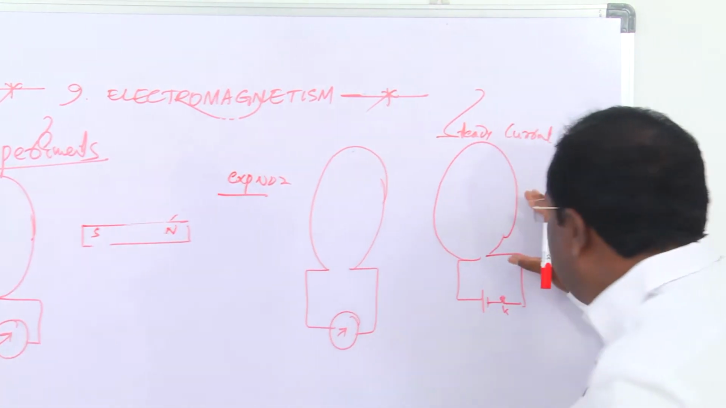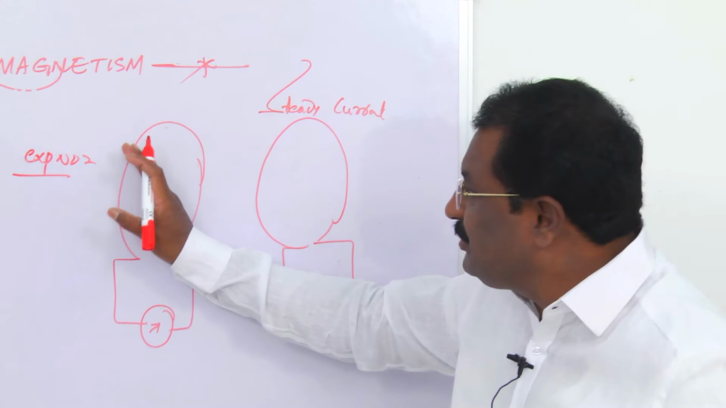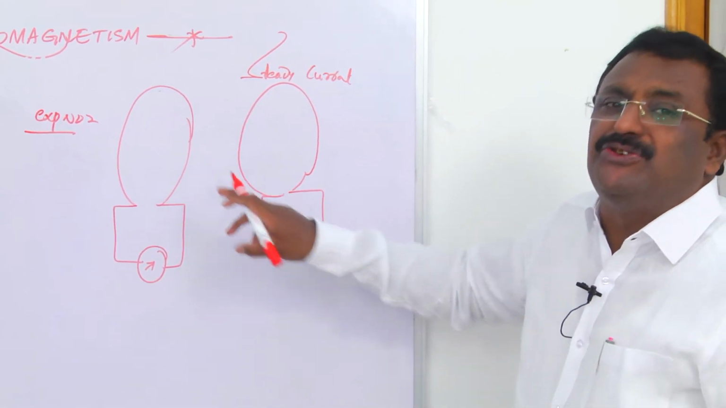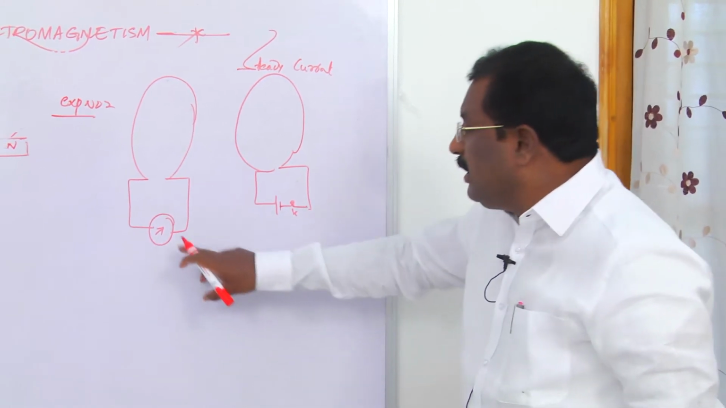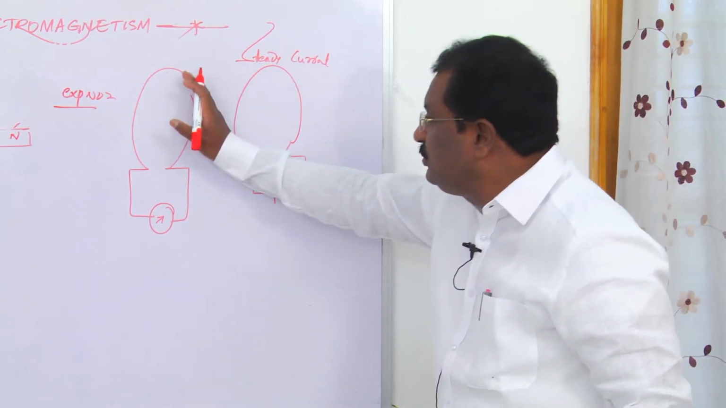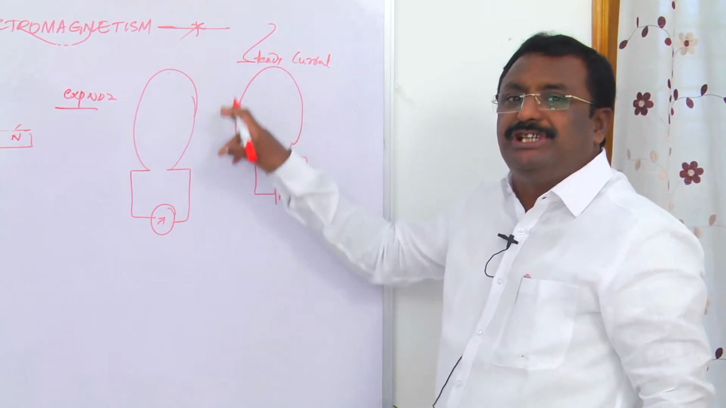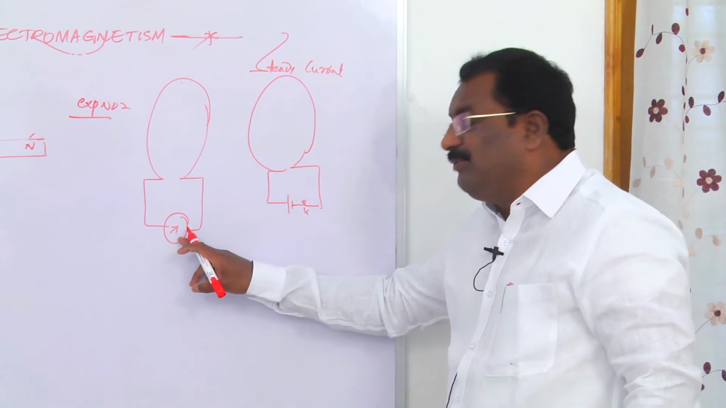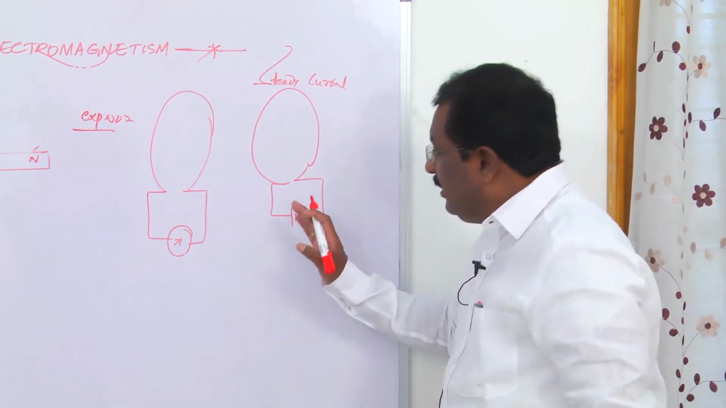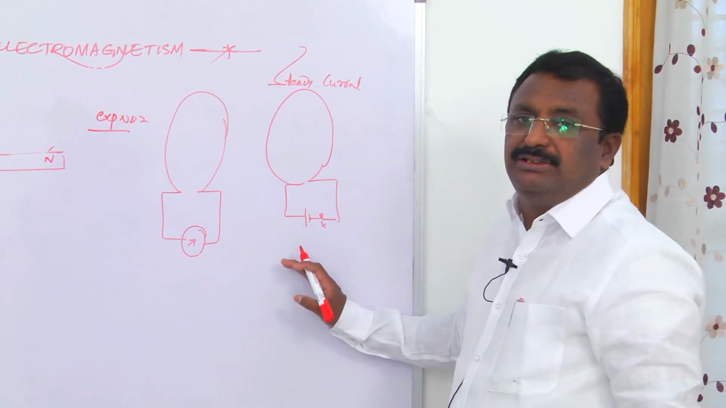When the steady current coil is brought toward this coil, again what happened? Some current is induced in this coil and the galvanometer shows deflection. Again, when the steady current coil moves away from this, the current is induced in the opposite direction, and the needle is deflected to the other side. So here also there is a relative motion.